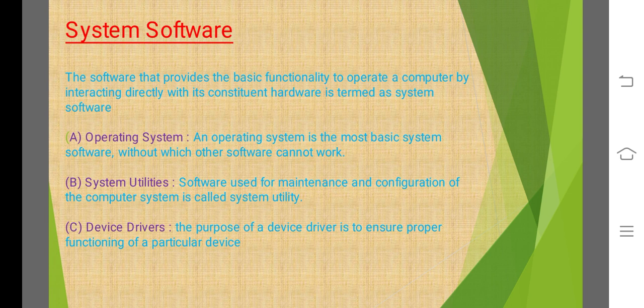System software knows how to operate and use different hardware components of a computer when the hardwares are required. It provides services directly to the end user, meaning it directly interfaces with the users. System software are of three types: operating system, system utility, and device driver.